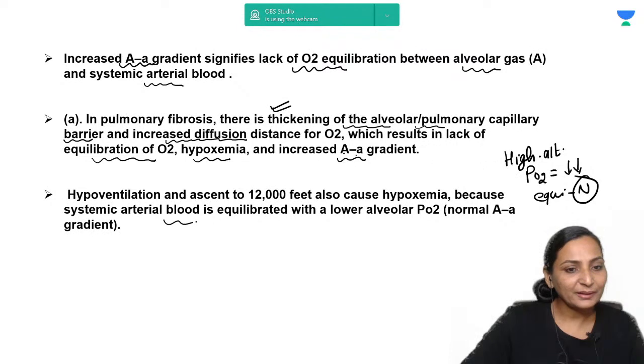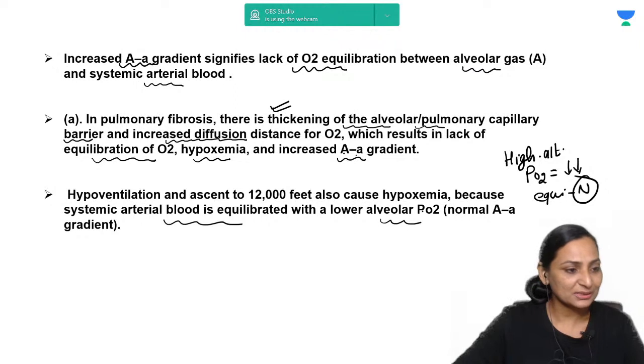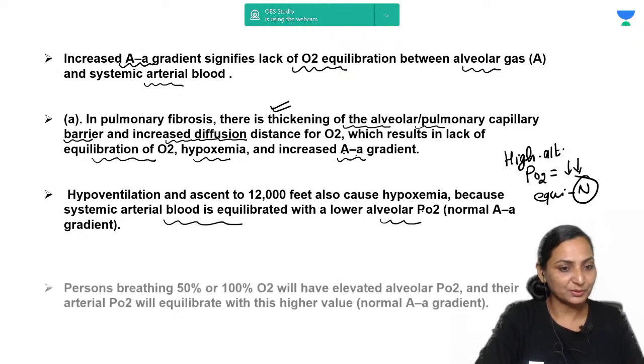The arterial blood itself is going to be equilibrated with a low alveolar PO2. If the person is breathing air which has a lower partial pressure of oxygen, that is one case, but there is no problem with equilibration. So because there is no problem with equilibration, the alveolar arterial oxygen gradient is going to be normal. The change will occur only if there is a problem in equilibration.